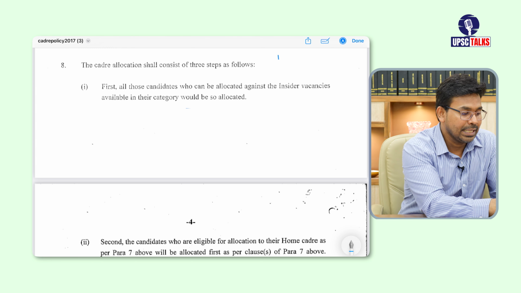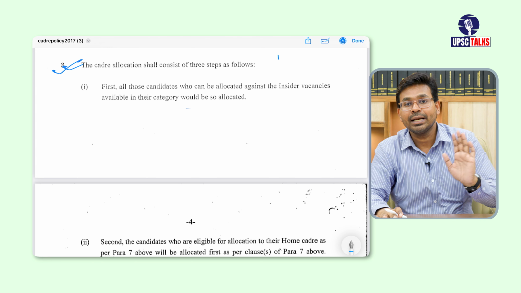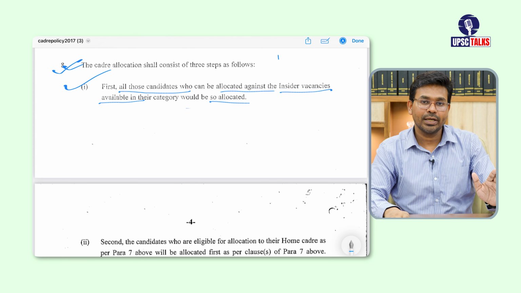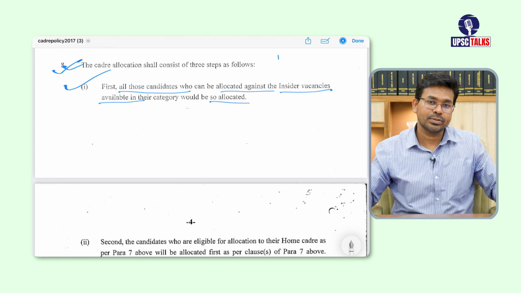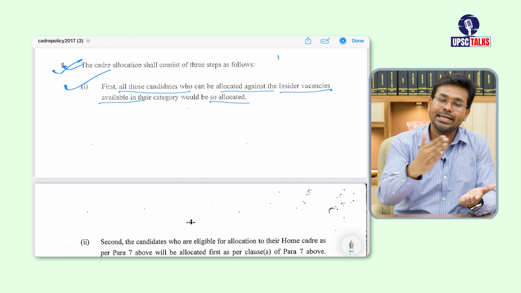All right. And then 8th point, it says that cadre allocation process will be a 3-step process. Okay, cadre allocation, that is how cadre controlling authorities are going to allocate cadre. It is a 3-step process. The first step, they say all those candidates who can be allocated against insider vacancies available in their category would be allocated. Means cadre controlling authorities have created vacancies, insider, outsider, and they have gone for breakup also. And first of all, they will try to fill the insider vacancies, provided that insider candidates are there.